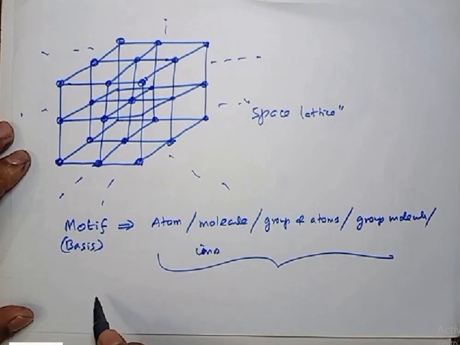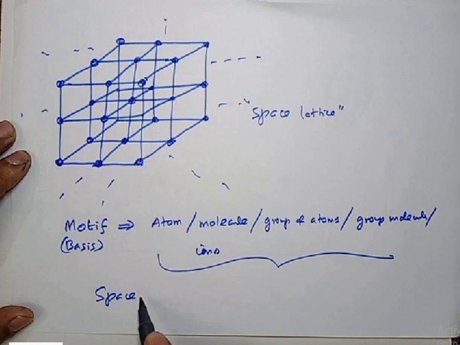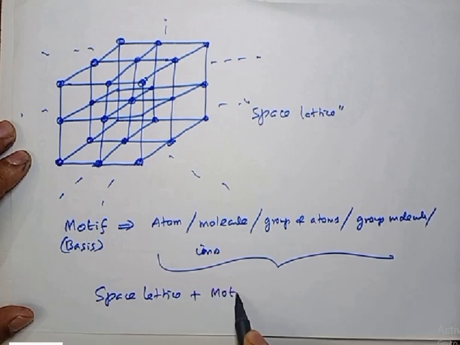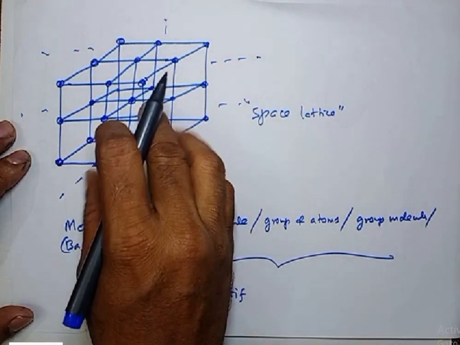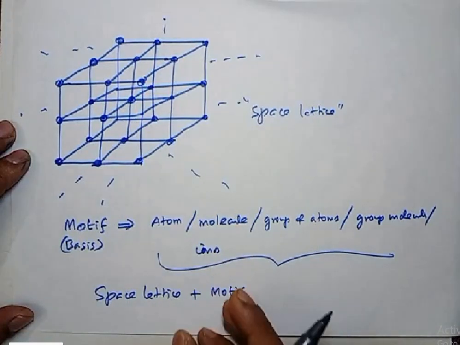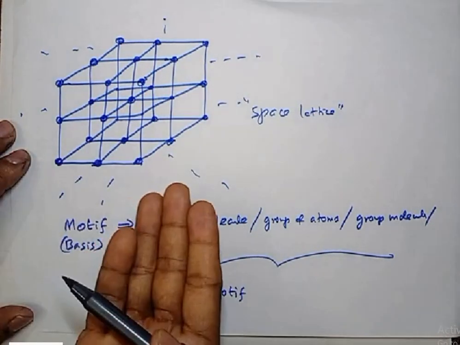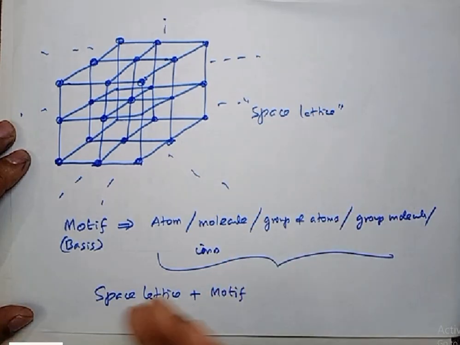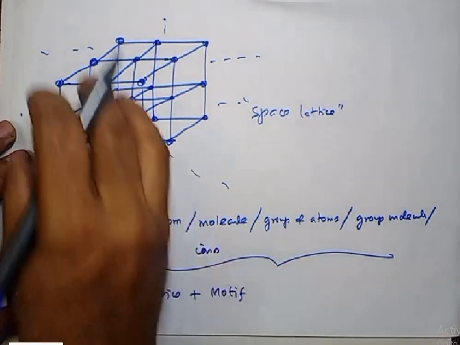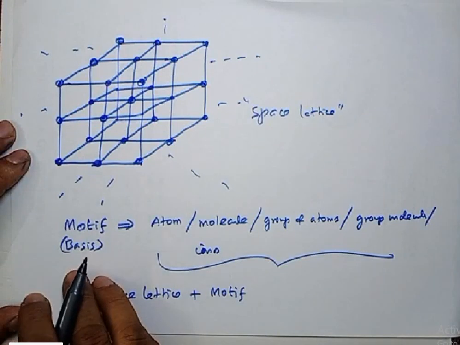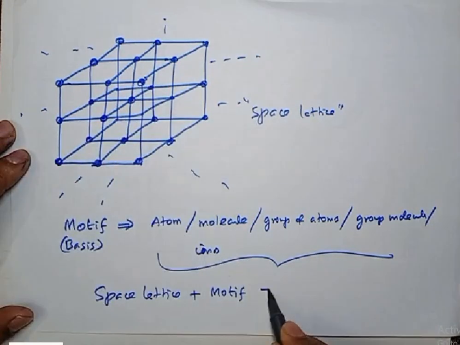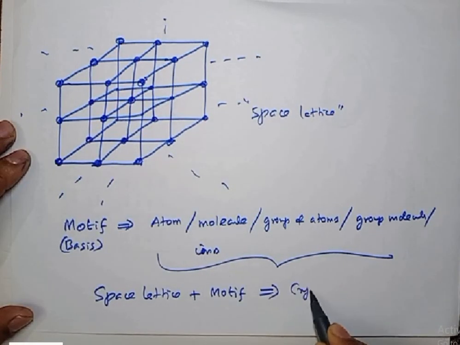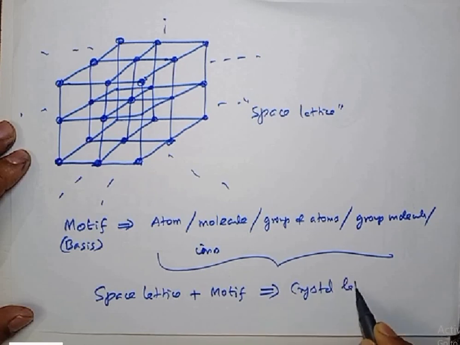So listen, space lattice plus motif or basis. You take the lattice, and in the place of those points you place the motif. Motif means it can be an atom or a molecule or group of atoms or group of molecules or ions. If you place them here, then we get what is called a crystal lattice.